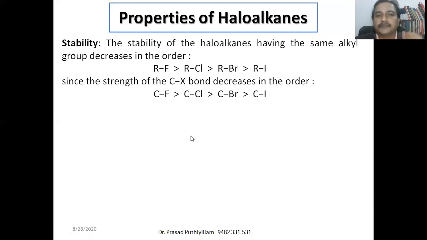Now, stability of haloalkanes with the same alkyl group decreases in the order RF, RCl, RBr, RI. Okay, same alkyl group, same R, but if fluorine is there, then it is more stable than chlorine, then bromine, then iodine. The explanation is that the strength of the bond decreases in the order C-F, C-Cl, C-Br, C-I. That is the decreasing order.